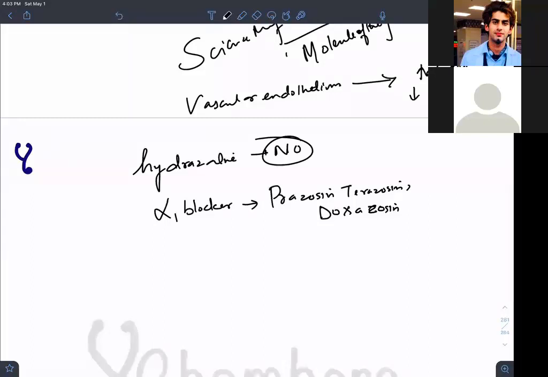You won't be constricting. You want your vessels to vasodilate. Who was constricting? Alpha 1 receptor present on the blood vessel. If you block that receptor, that means no alpha 1 action will happen, and your blood vessels will vasodilate. Is it clear, first year people? I am preferably talking about first year people. Is it clear?